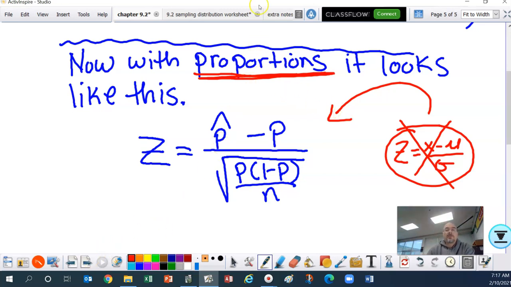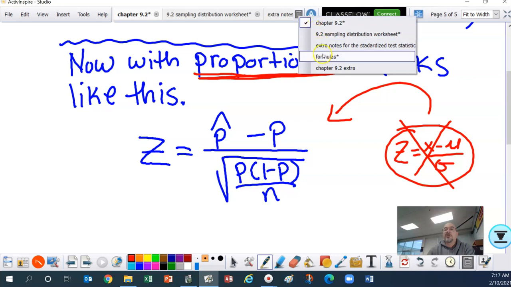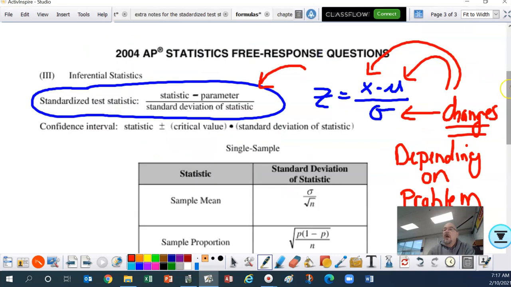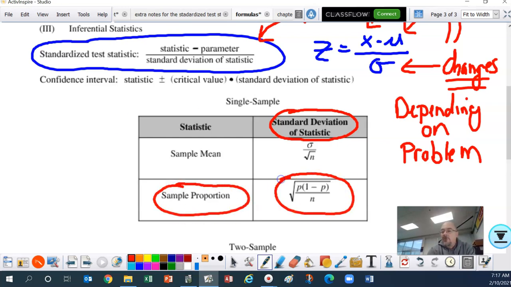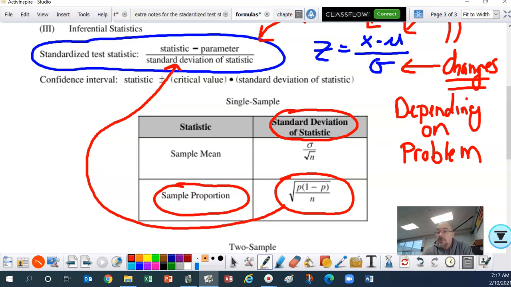So when I go back to the formula chart, I notice, look, right here, standard deviation of statistic, sample proportion. So they give you this on the formula chart, and then you have to remember that it goes in the spot of the standard deviation when it's a proportion.